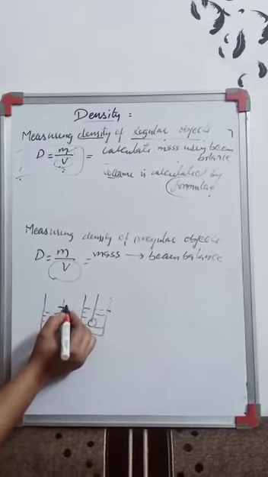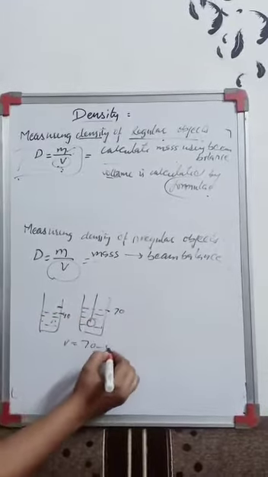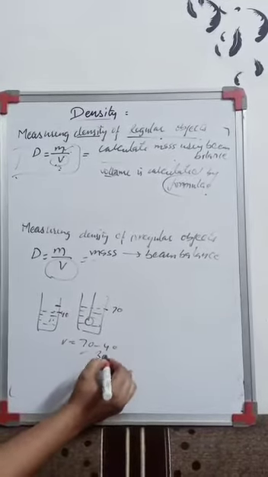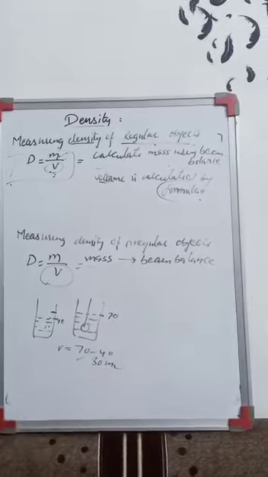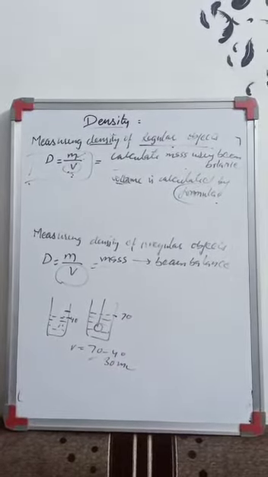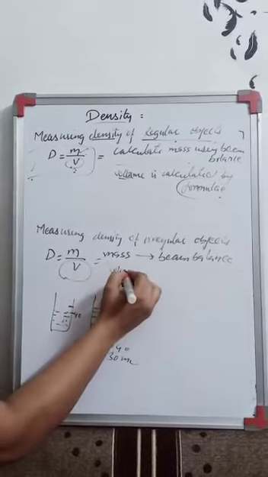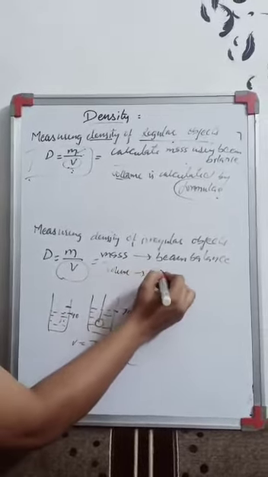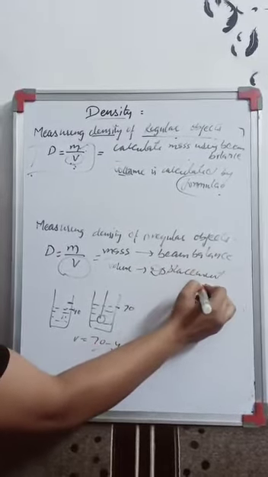For example, this is 40 and this is 70. So volume will be how much? 70 minus 40, it will be 30 if it is in ml. So 30 ml, right? Just by using the displacement method of the water, you can calculate the volume. So volume in the case of an irregular object is calculated by the displacement method.